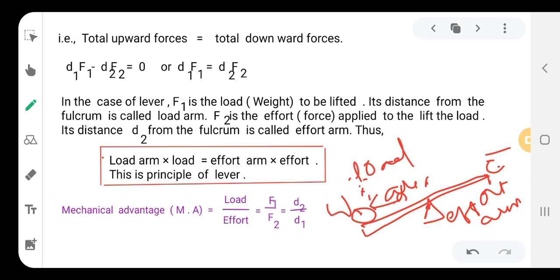So when is there a mechanical advantage? When the load is very much less than the effort. Therefore F1 by F2 is equal to D2 by D1. So the effort arm will be greater and the load arm will be lesser. Therefore mechanical advantage is greater than 1.